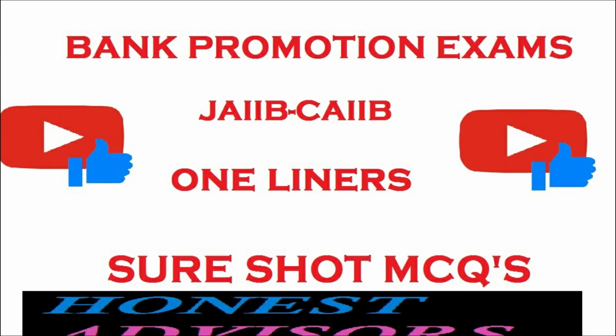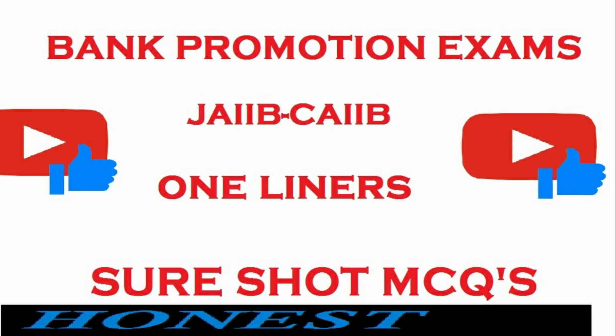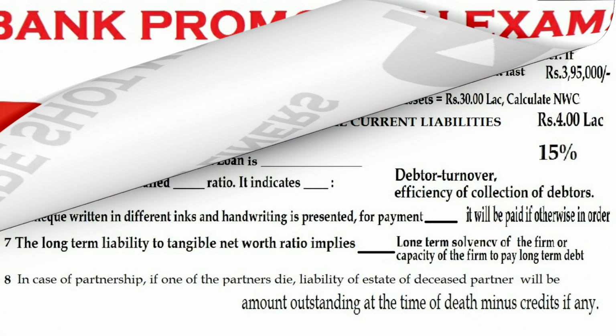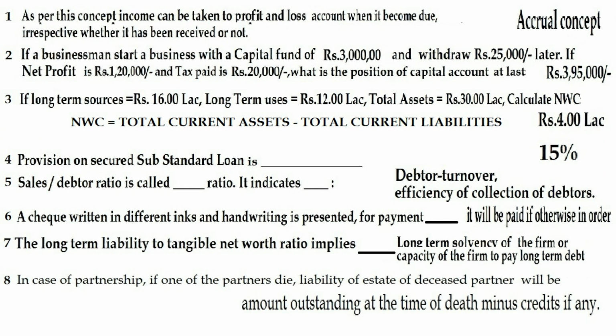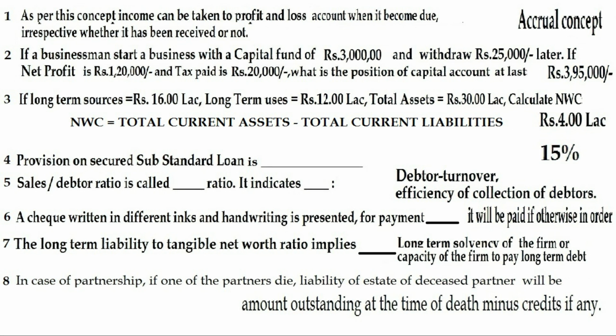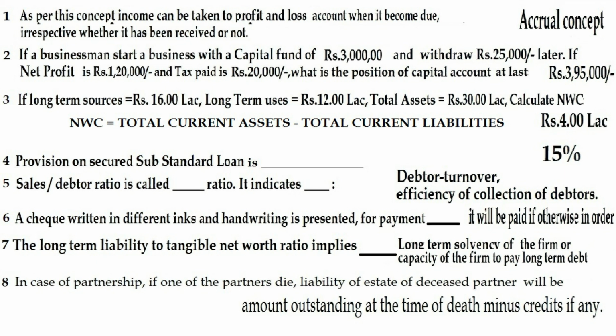So friends, we are once again here with another series of questions for bank promotion exams and CAIIB and JAIIB exams. So let us start our questions. The first question: as per this concept, income can be taken to profit and loss account when it becomes due, irrespective of whether it has been received or not. The answer is accrual concept.